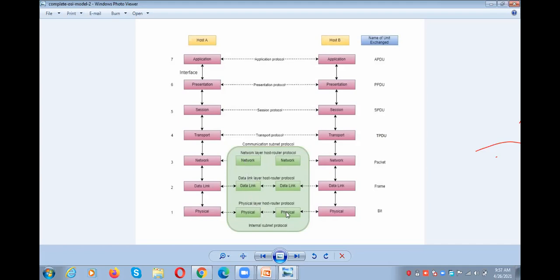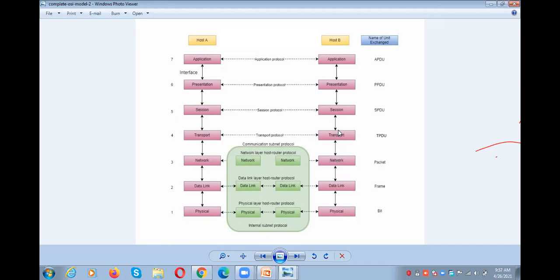The next one does the same. Finally, this is the destination. The operations we have done at the sender, the inverse operations are done at the receiver's end.